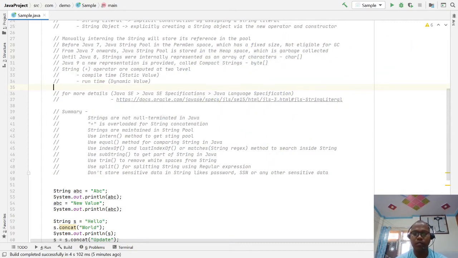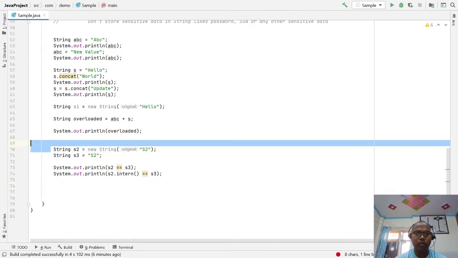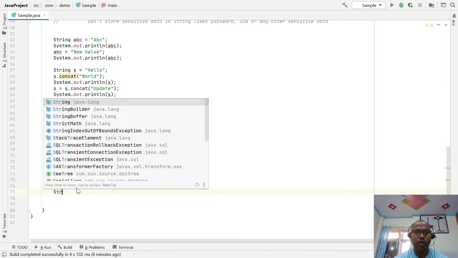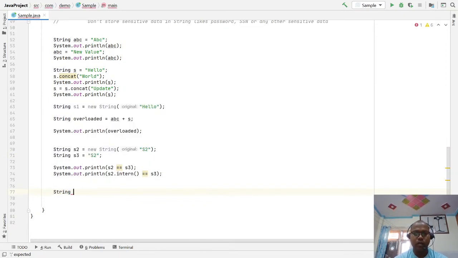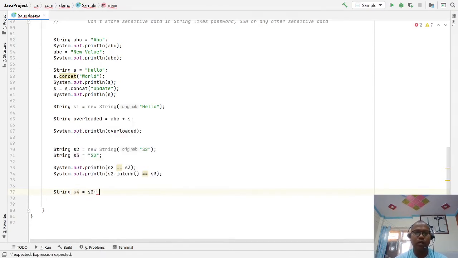Let's take an example. If you have a string s4 equal to, let's say, this is S2 and this is S3. If you try string S4 equal to S3 plus, let's say another variable.